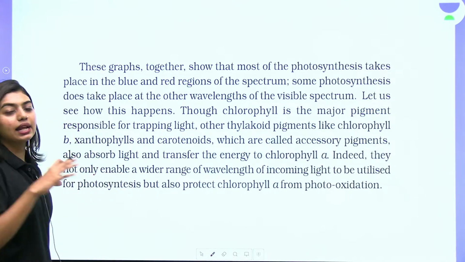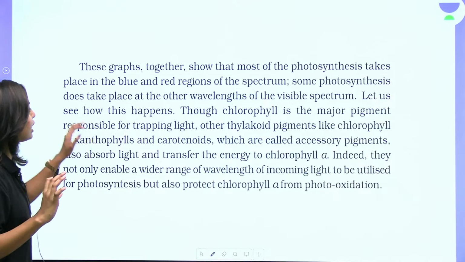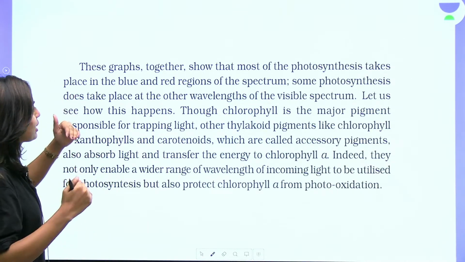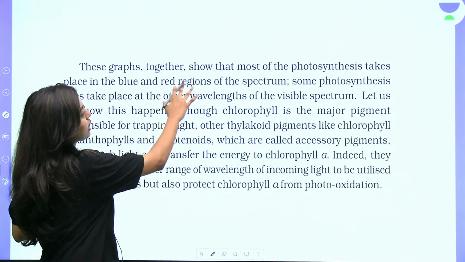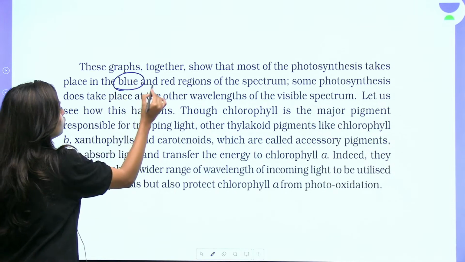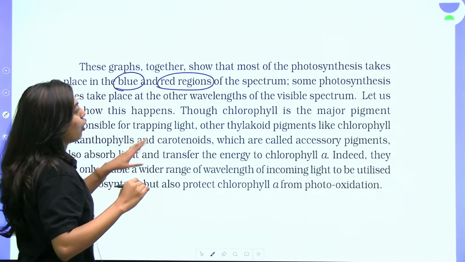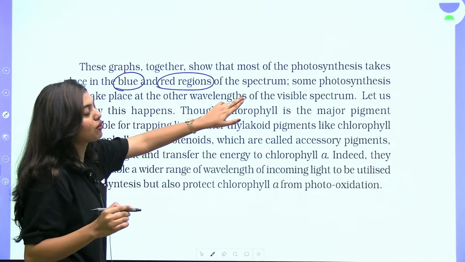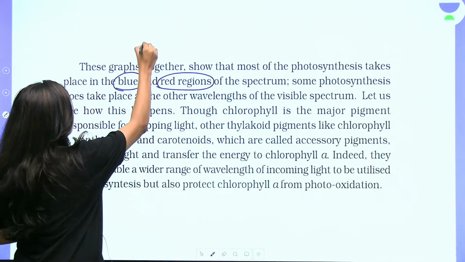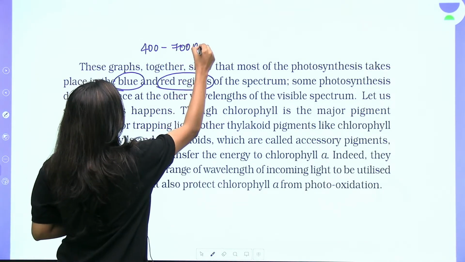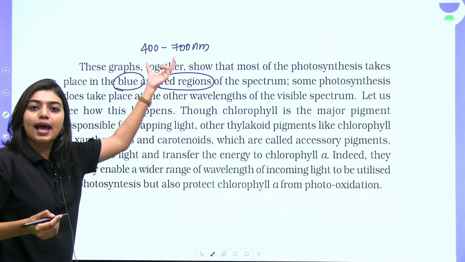This is your NCERT lines after the graph which is given. The terms seem a little complicated, so I'll break it down for you. These graphs together show that most of the photosynthesis takes place in the blue and in the red region of the spectrum. Some photosynthesis does take place at other wavelengths of the visible spectrum. So visible spectrum is from where? 400 to 700 nanometer. So between that also some places it's happening.